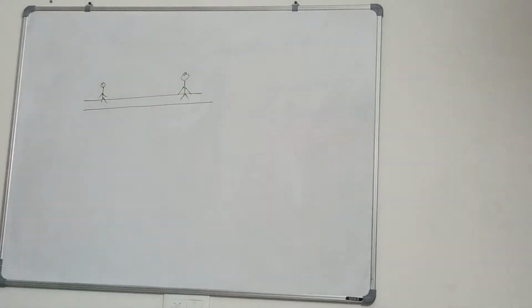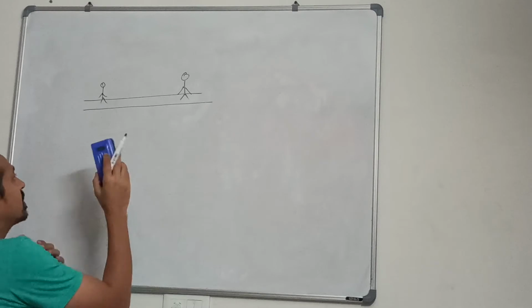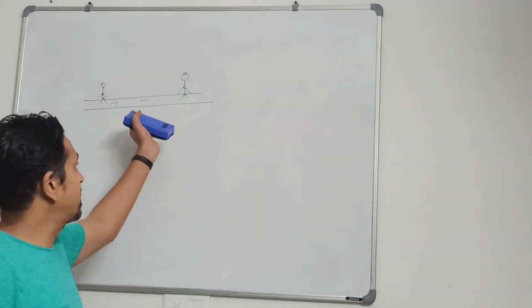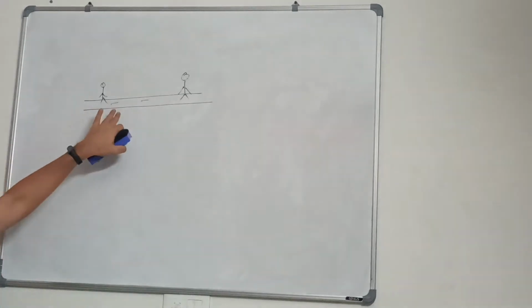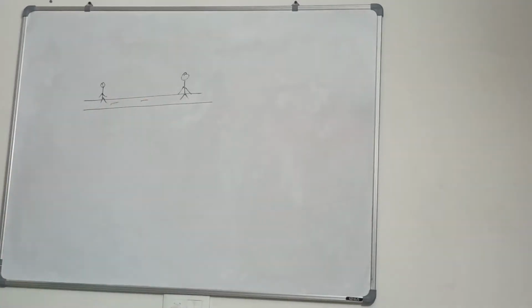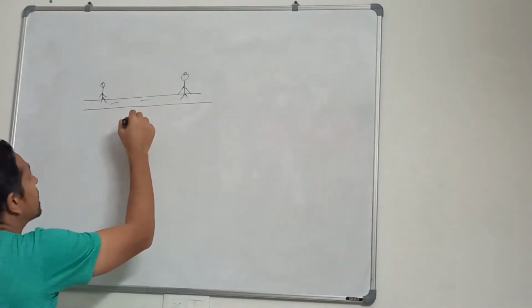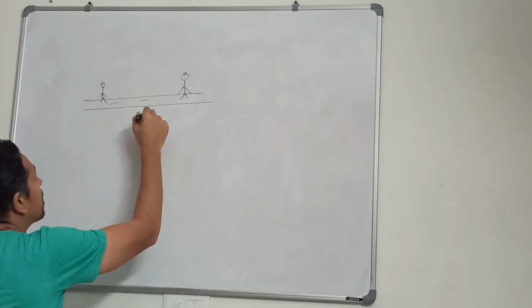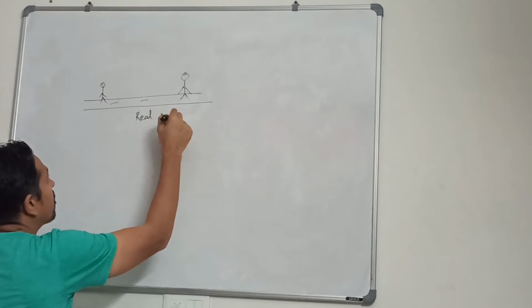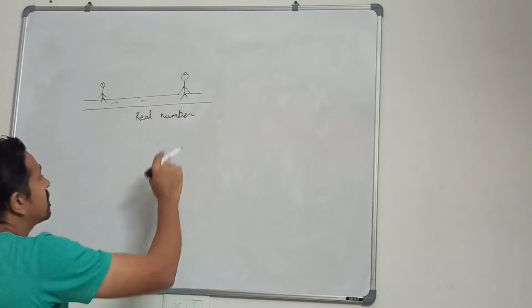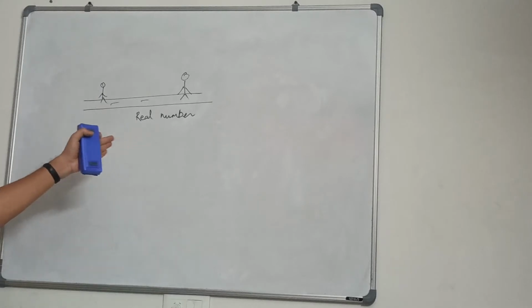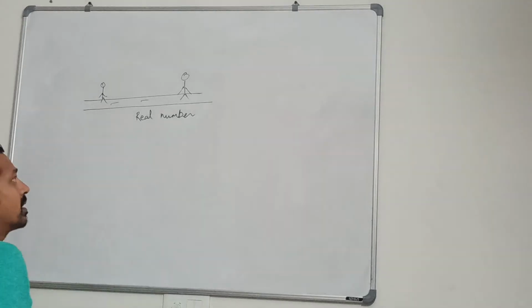Let's take this as an analogy. These are real people walking on the real road. I'm taking this as a real number. So this is an analogy for real numbers. They are pretty real. They walk, go left, right, and front.